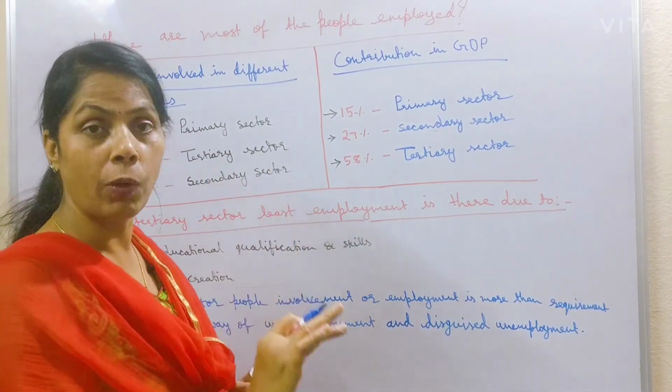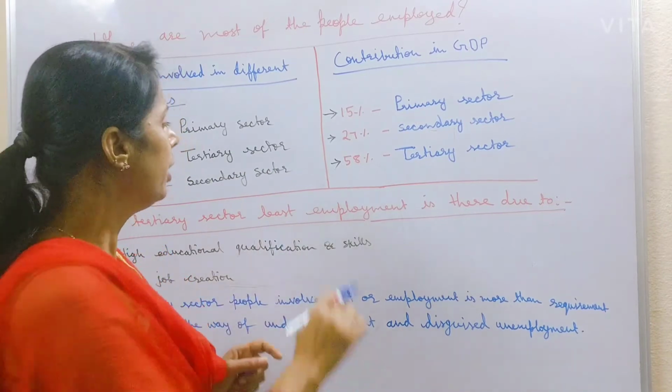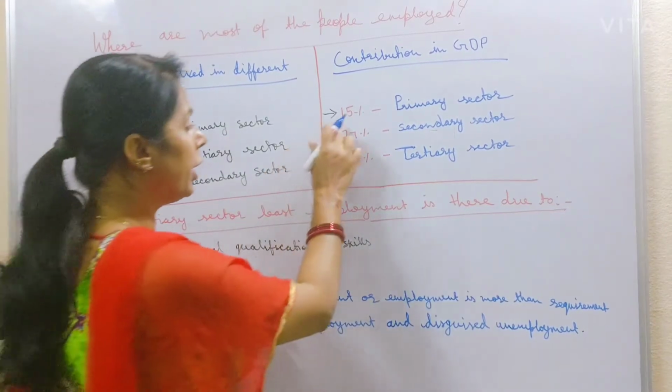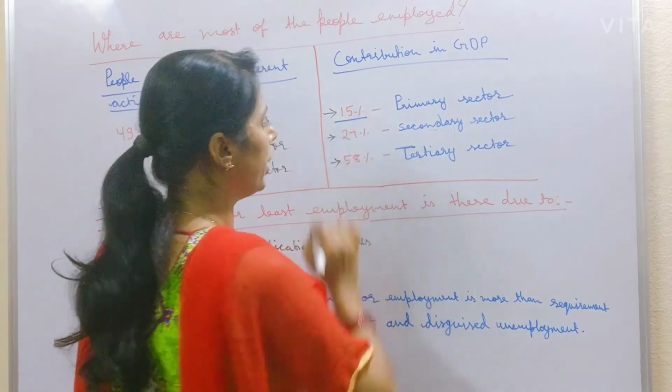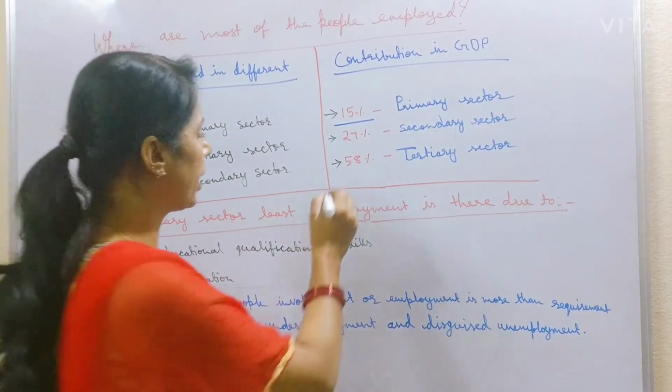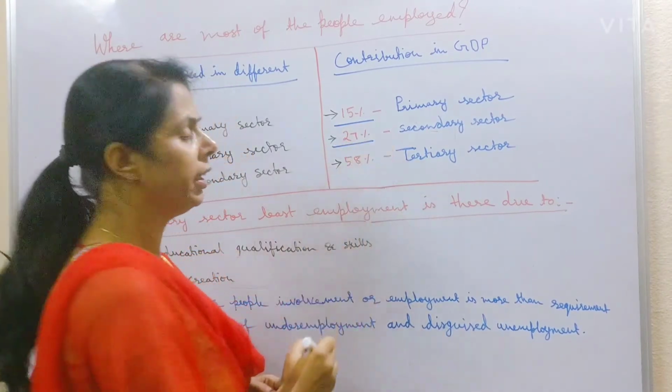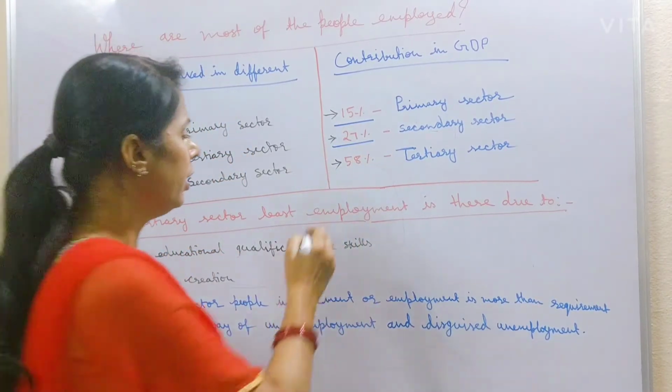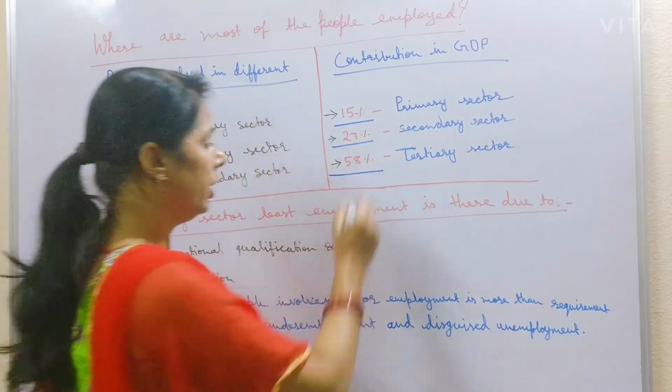But as far as GDP is concerned, the primary sector gives only 15% GDP to the country. Then the secondary sector 27% GDP and the tertiary sector 58% GDP.